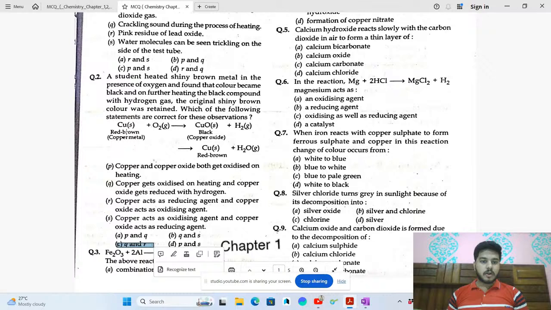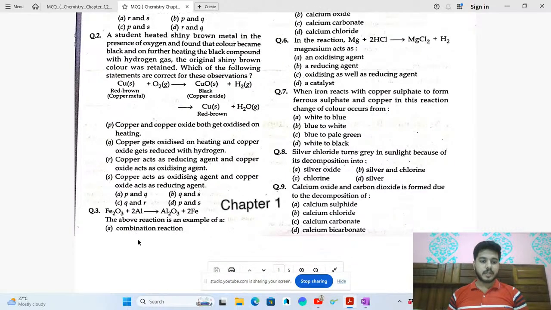Copper plus oxygen gives copper oxide, so copper gets oxidized. Okay, Q is the right answer. And R, that copper acts as a reducing agent, and copper oxide acts as an oxidizing agent. Okay, the answer will be C.